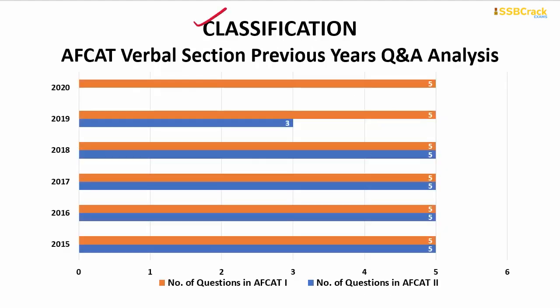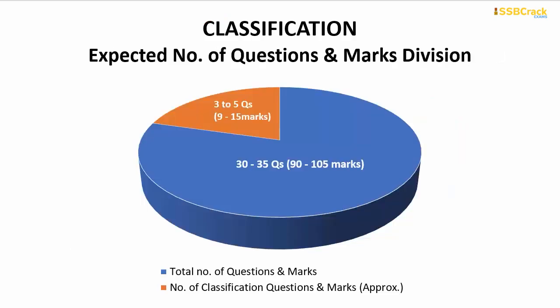Coming on to classification, from classification also maximum questions are 5, which came almost every year, but minimum questions are 3 which came in AFCAT 2 2019 paper. So in your upcoming AFCAT exam, you can expect around 3 to 5 questions and most probably 5 questions, which will comprise around 9 to 15 marks out of your total marks.